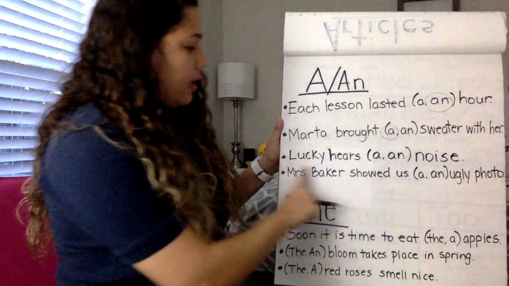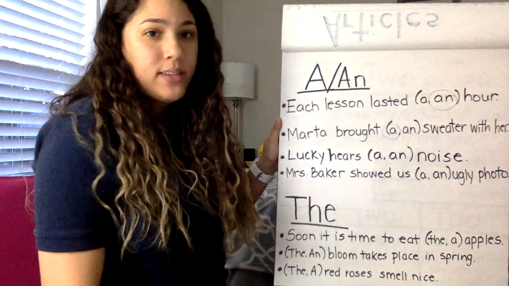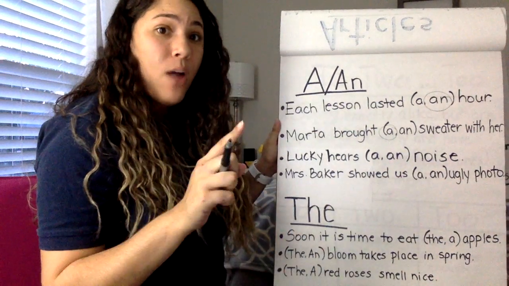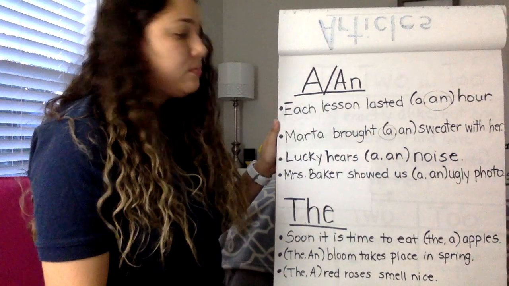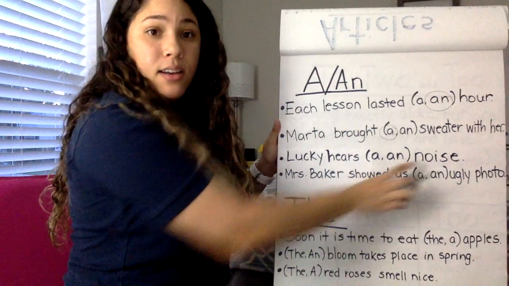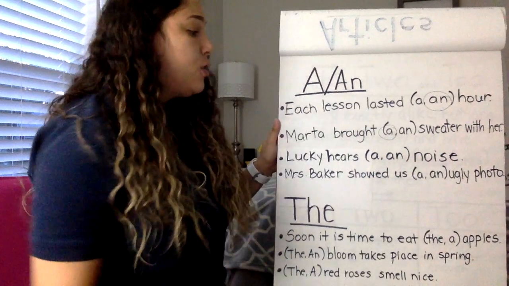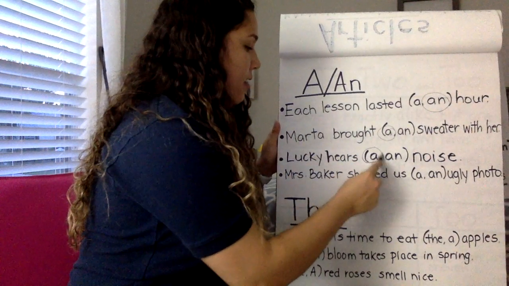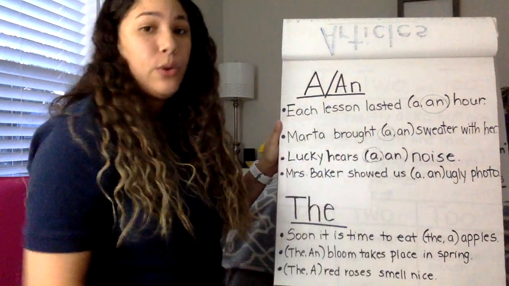Lucky hears a and noise. Our noun is noise. Does noise start with a vowel or consonant sound? Well, N is a consonant sound. So that means which one is going to be our answer? A. Lucky hears a noise.